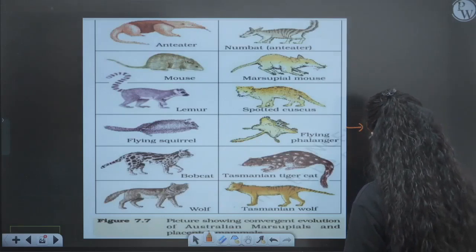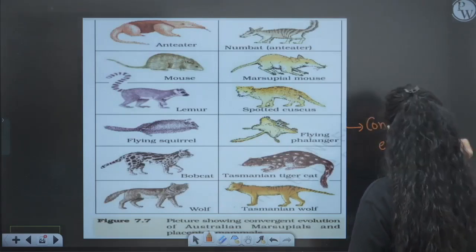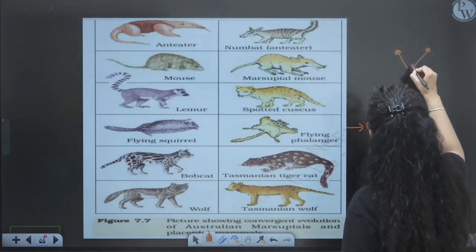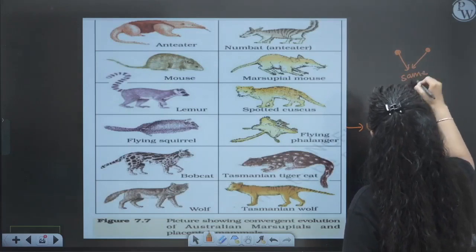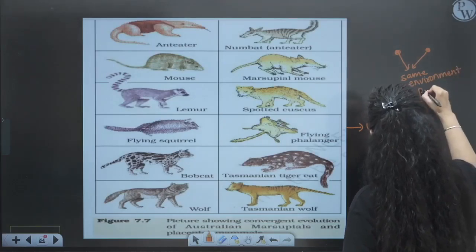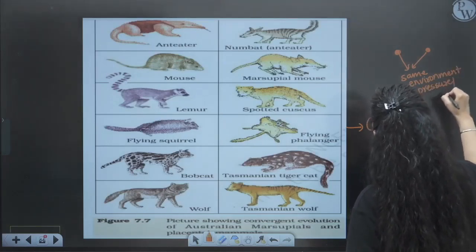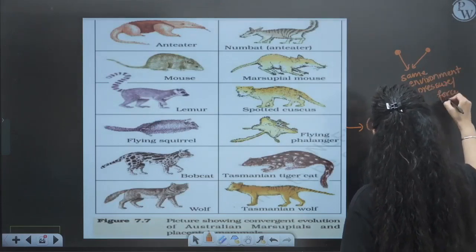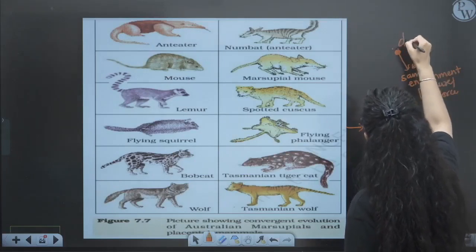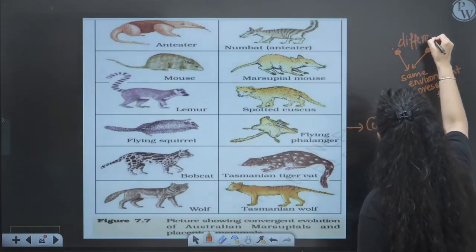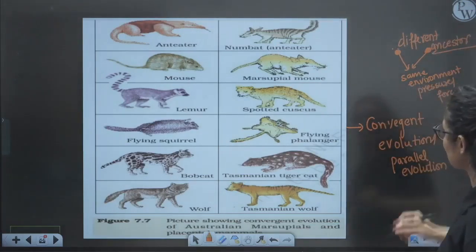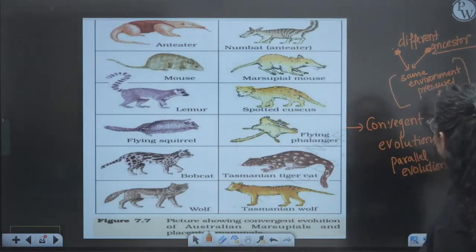So what do you understand by parallel or convergent evolution? It means they don't have any common ancestor, but still they are facing the same environmental pressure, the same environmental force, and that's why they have the same characters, but they originated in different ways. They have different ancestors, but they look the same. They appear the same because they are facing the same environmental pressure.